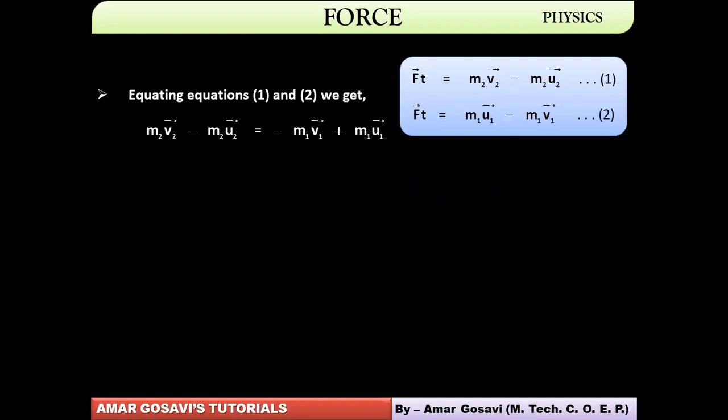You take v terms on one side, so it will be m1 v1 bar plus m2 v2 bar. You take u terms on the other side, so m1 u1 plus m2 u2.